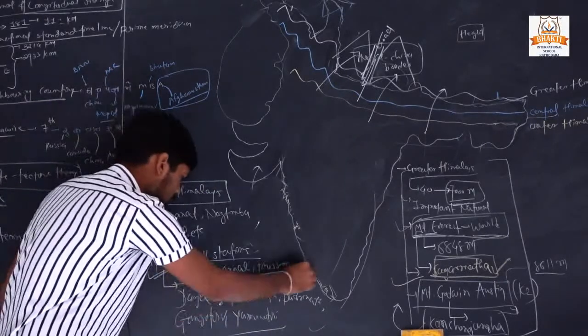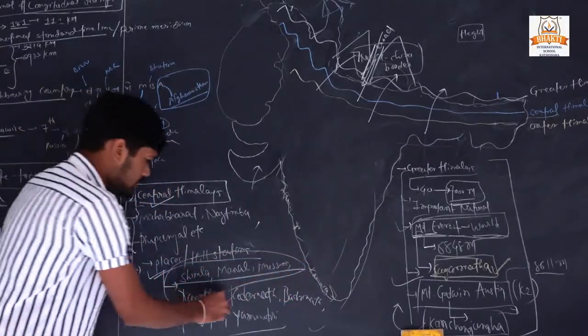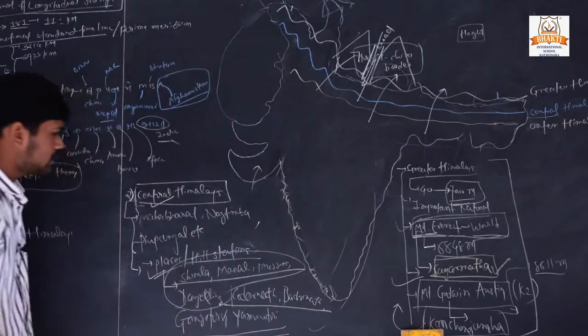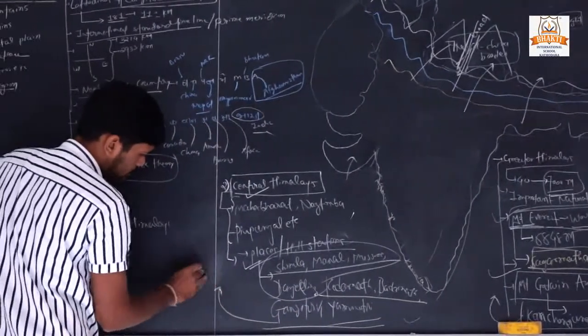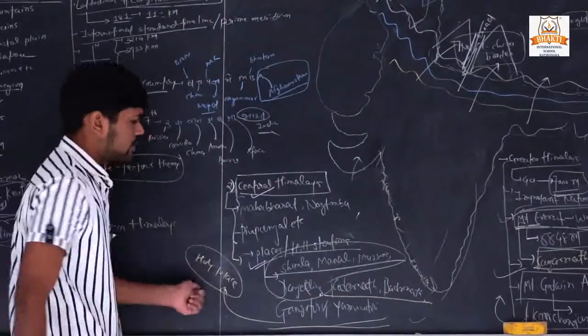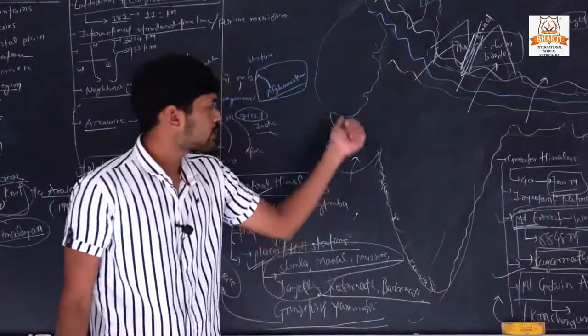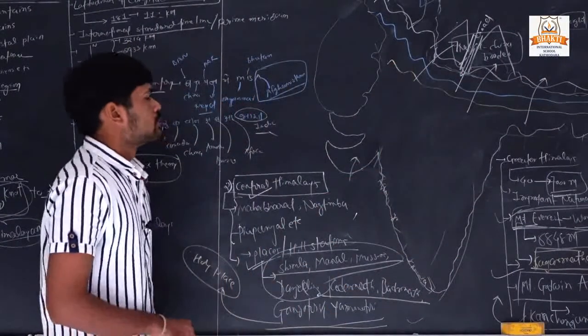So Shimla, Manali, Mussoorie, Darjeeling are very famous hill stations, but Kedarnath, Badrinath, Gangotri and Yamunotri are very famous holy places located in this Central Himalayas region.